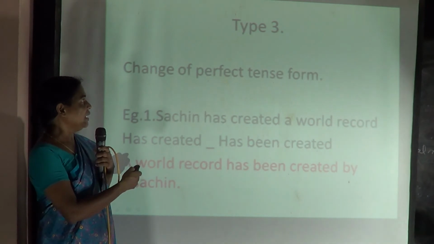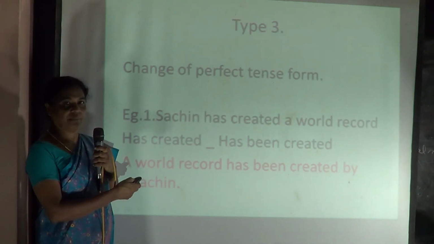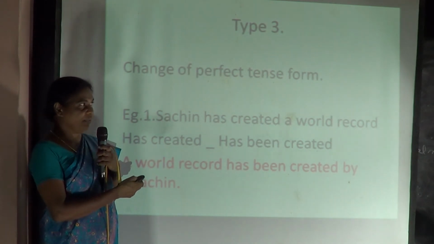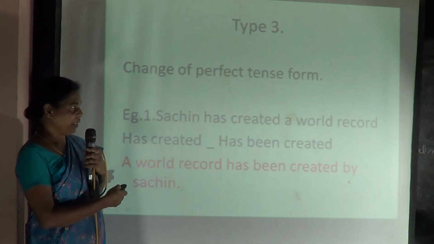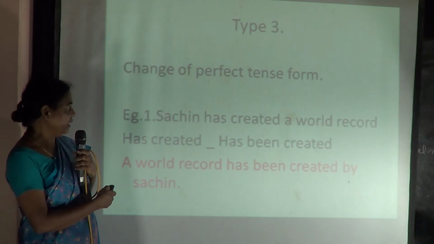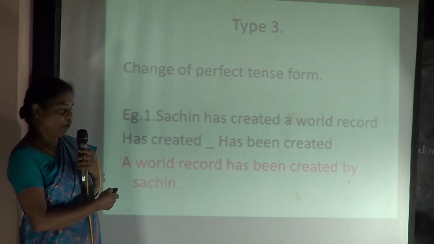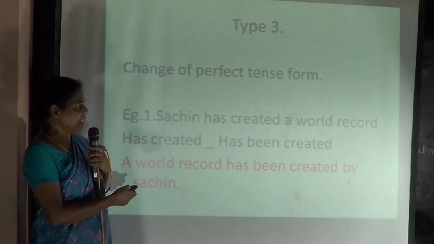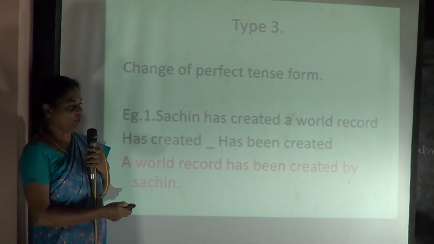Type 3 is the perfect tense. Present perfect or past perfect or future perfect. The tense will be changed in this way. Let's take the example over here. Now you have Sachin. All of you are very familiar with this character, Sachin. Sachin has created a world record.